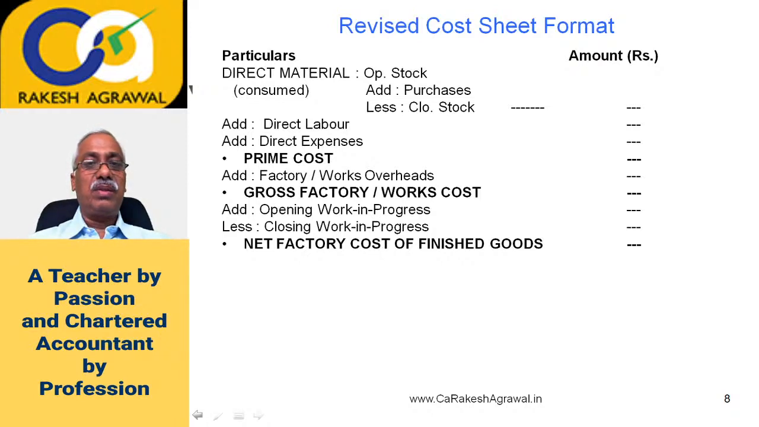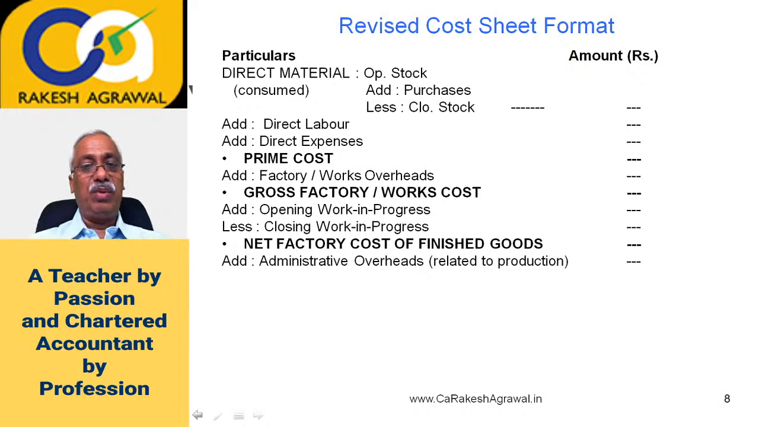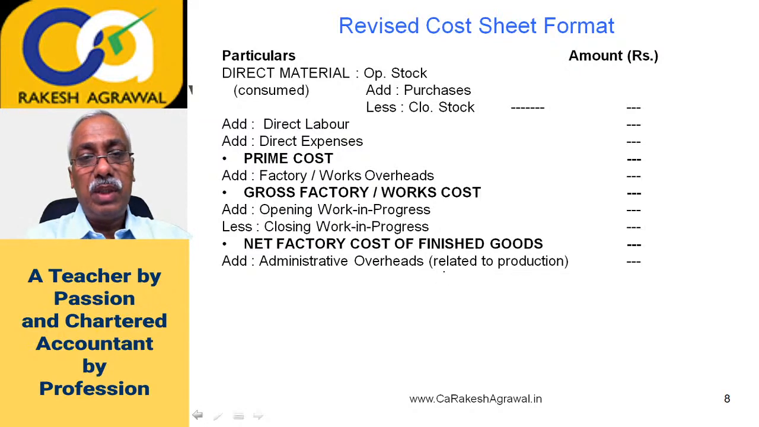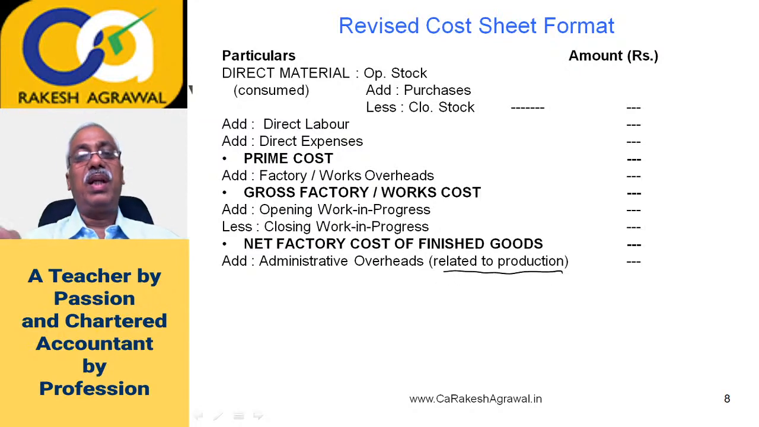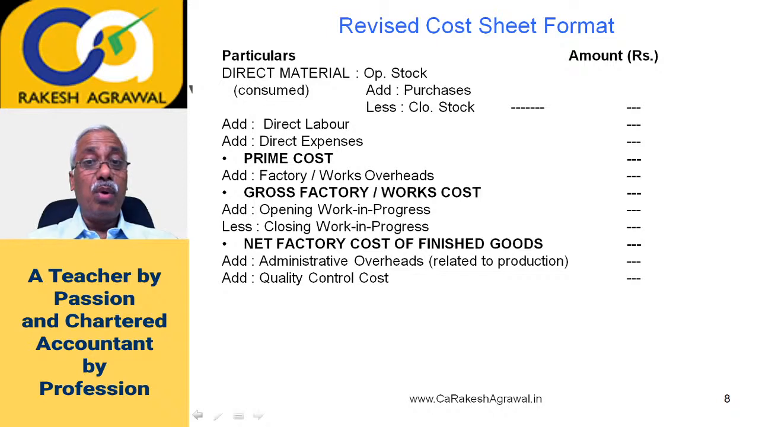To the net factory cost of finished goods, we will add administration overheads. But the institute has made one change here. They are saying administration overheads only related to manufacturing activity should be added here. I repeat, administration overheads only relating to manufacturing activity should be added here. Where the remaining administration will go, we will see. It will come later. So to net factory cost of finished goods, you will add administration overheads related to production activity. Now you have to add some more cost, like quality control cost.